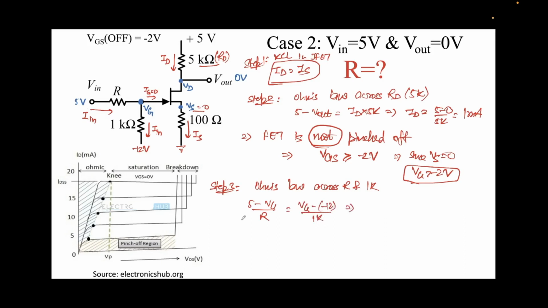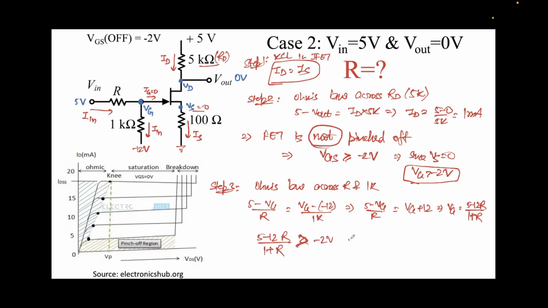Since the units are in kilo ohms, I'll drop the K. So 5 minus VG over R equals VG plus 12. If I rearrange some terms, VG can be written as 5 minus 12R over 1 plus R. This is the value of VG, and we know that 5 minus 12R over 1 plus R should be greater than minus 2 volts.